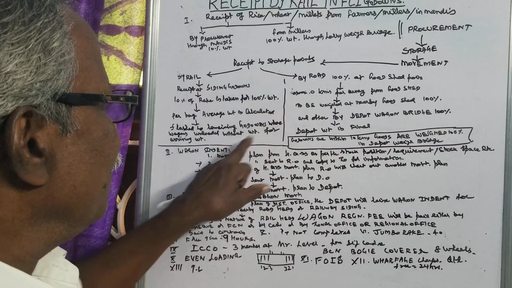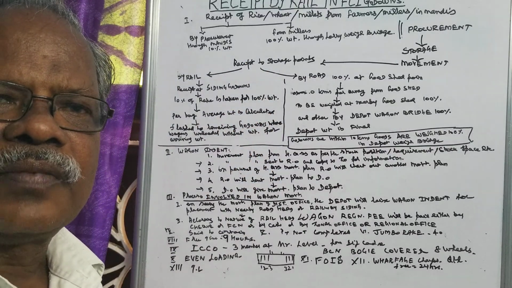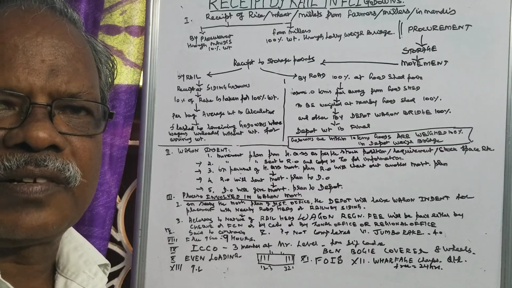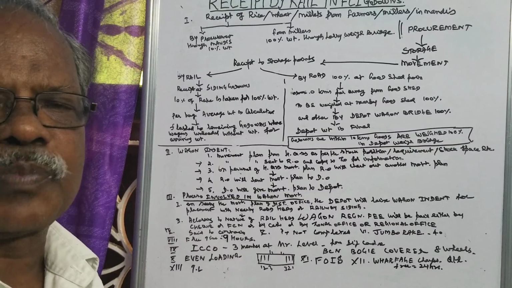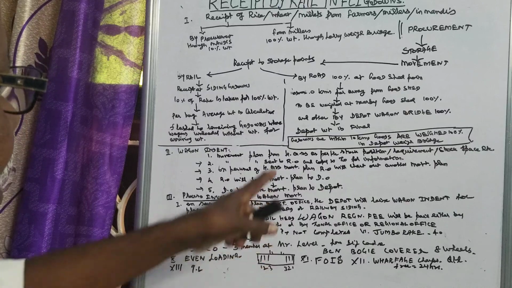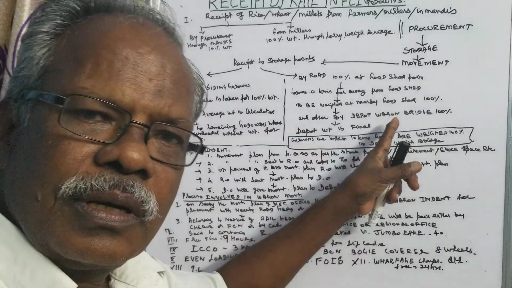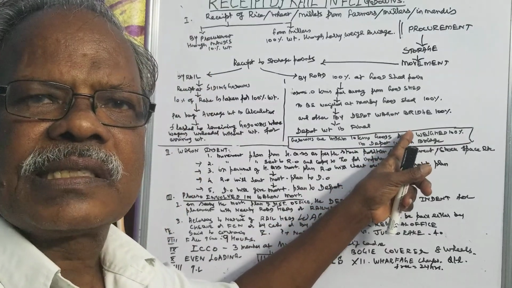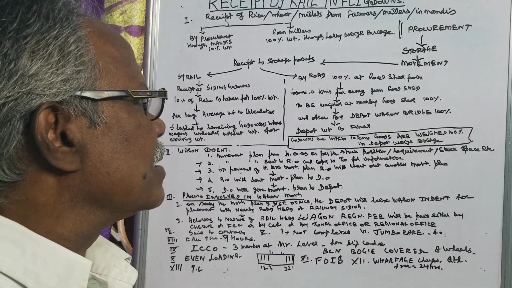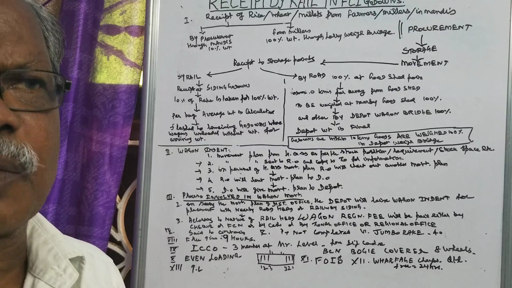So this is how the receipt is done at the godowns where the stocks are received from the dispatching end, say Punjab or other places. Like that, if the godowns are not rail fed godowns or siding godowns, then how is the weight adopted? Usually in road fed godowns, 100% weighment is adopted.